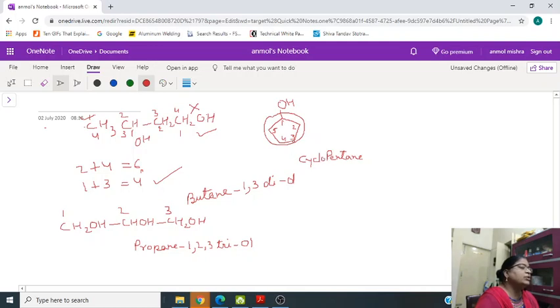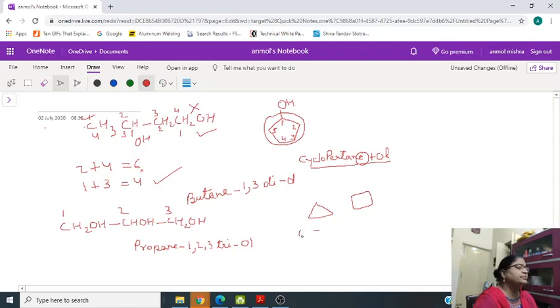So this is cyclopentane, and at the first position the OH group is there, so remove this E and add ol. The naming will be cyclopentanol.